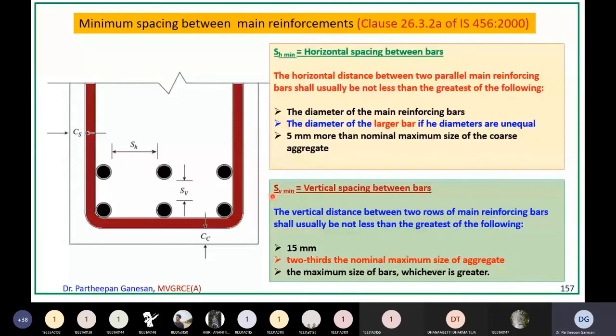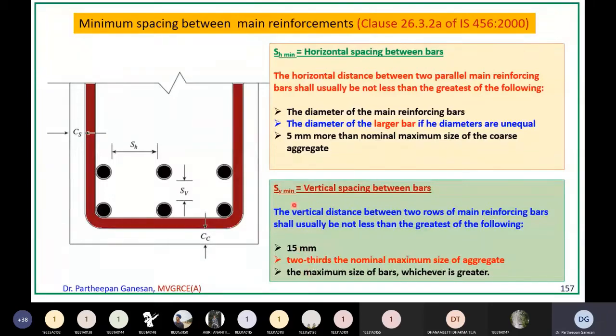Next. Similarly, the minimum vertical spacing between two bars. The vertical distance between two rows of main reinforcing bars shall usually be not less than the greatest of the following: 15 mm, or 2/3 the nominal maximum size of the aggregate, or the maximum size of the bar, whichever is greater.